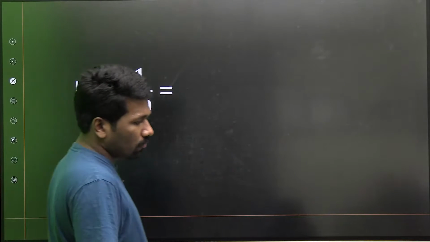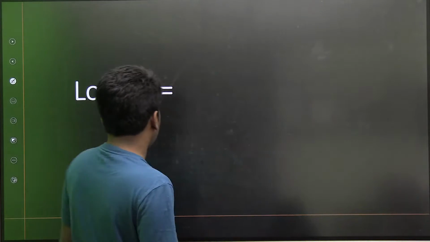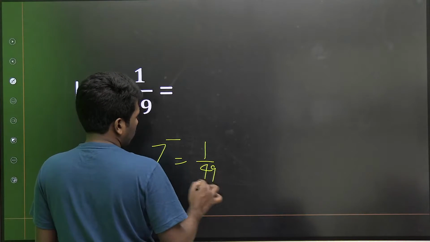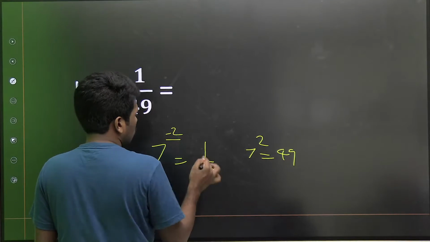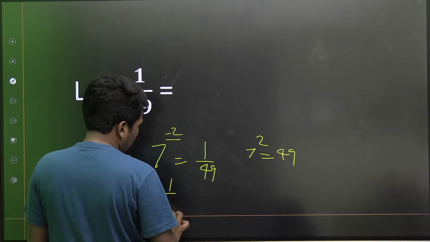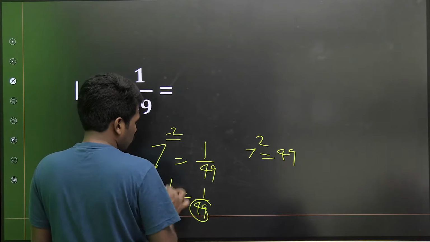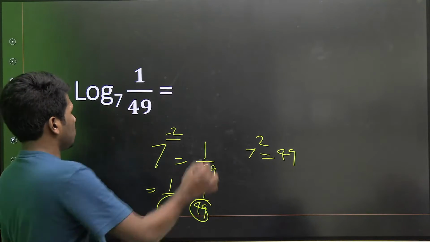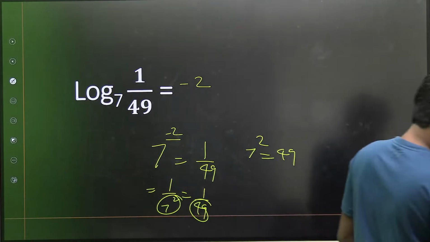Then what about log 1 by 49 to the base 7? All of you try it. 7 का कौन सा power है 1 by 49? There you have to think 7 का second power है 49. So 7 का minus 2th power होगा ना 1 by 49, because minus 2 का meaning क्या है, 1 by 7 square is 1 by 49. So 7 square is 49, so 1 by 7 square is 1 by 49 is totally justified. So minus 2 should be the answer. All clear?